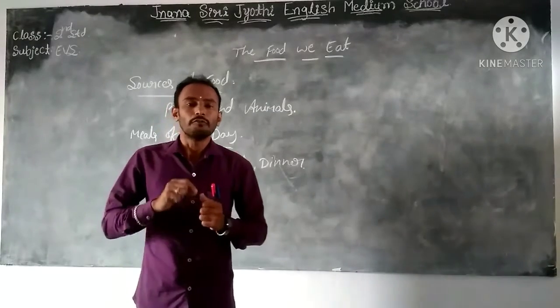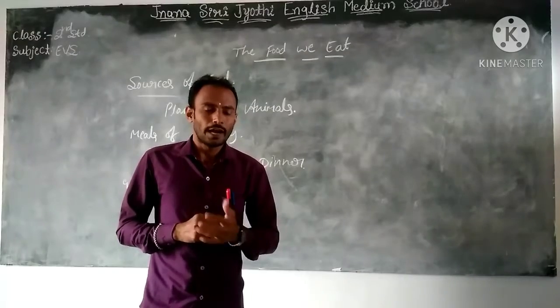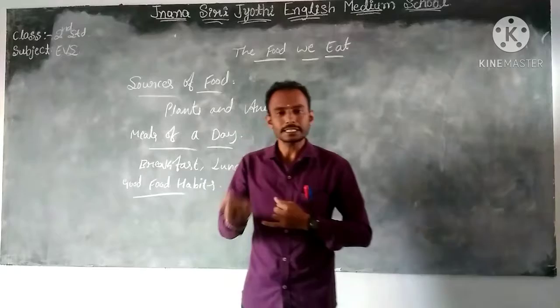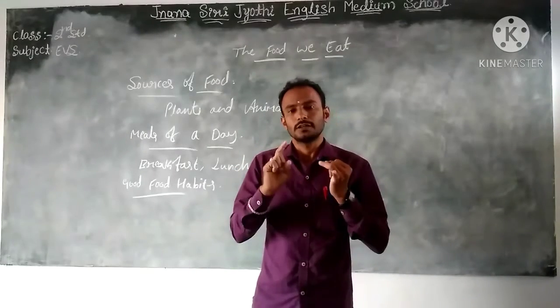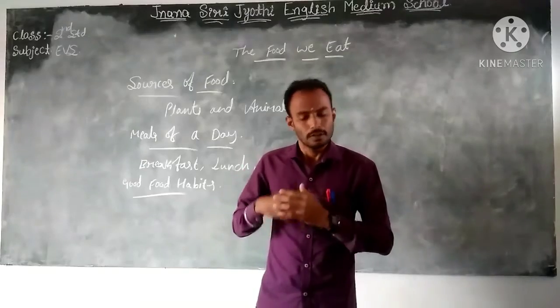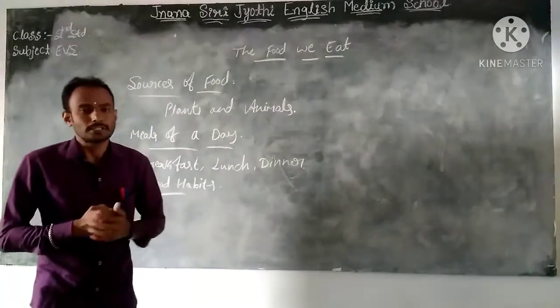These are what we call vegetarian. And non-vegetarian means meat. We eat meat like fish, chicken, mutton. These kinds of food we can call non-vegetarian.